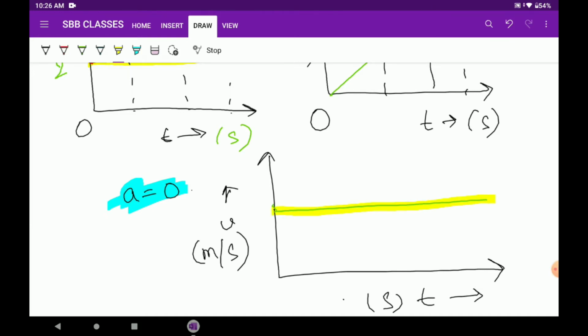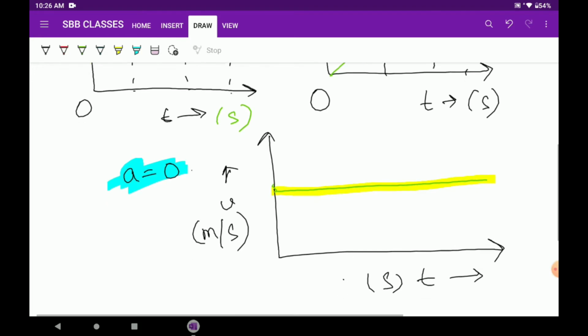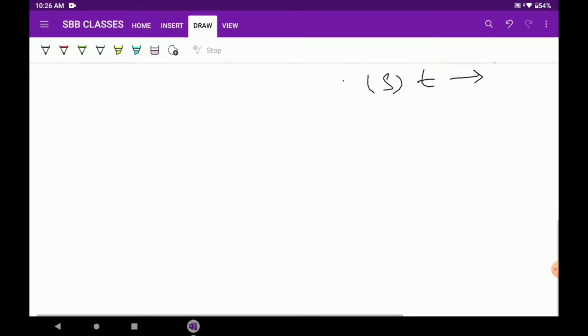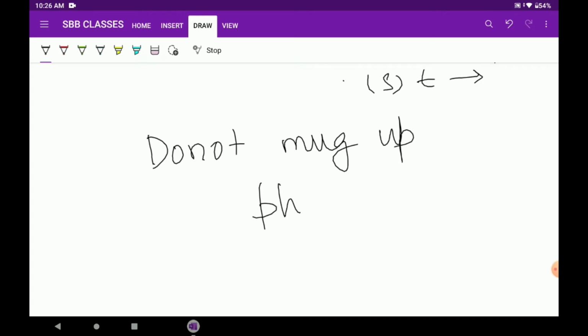Now once you have understood what is meant by constant acceleration, we can come to the equations of motion. Most of you have already had some experience of equations of motion and people usually tend to mug them up. First and foremost thing, do not mug up physics.